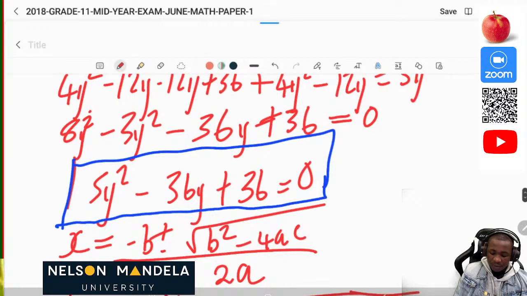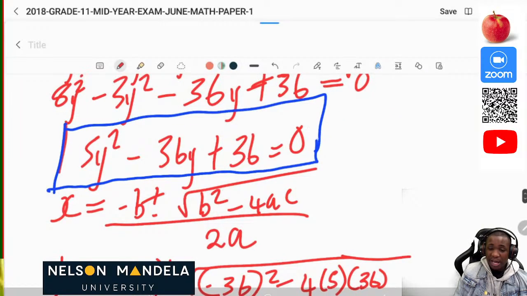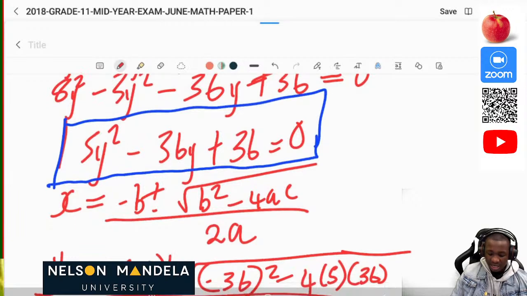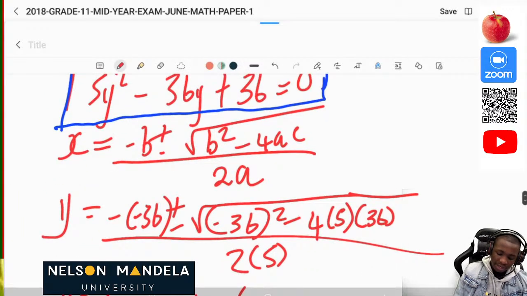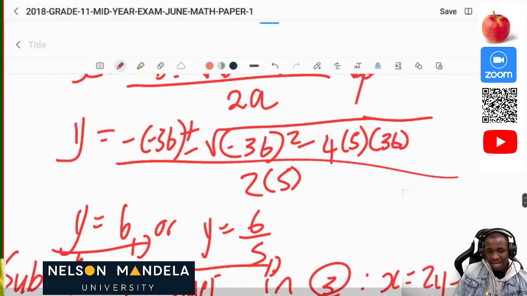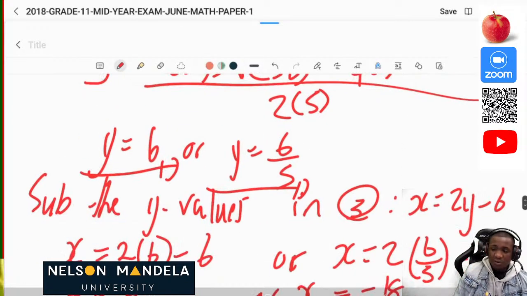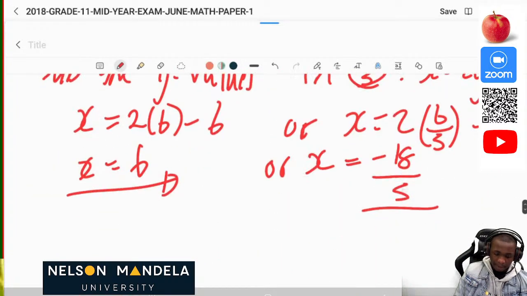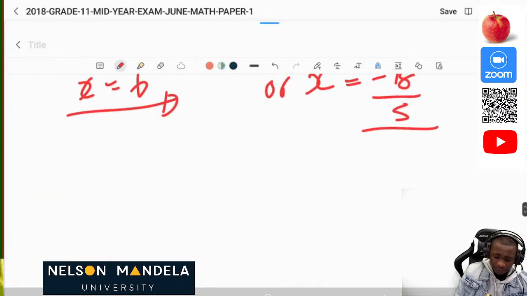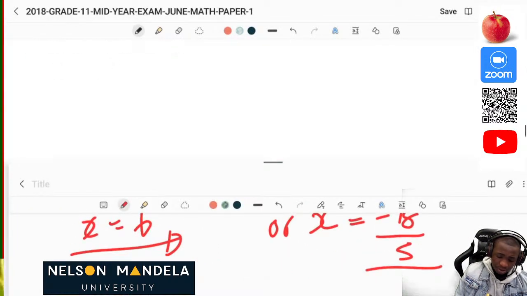Then when you're solving for y and you arrive at a quadratic equation, you can use the quadratic formula or you can find factors so that you can get the value. In this instance we used the quadratic formula since we thought that we can't find factors. There is no offense in using the quadratic formula. It actually gives you answers which are accurate. Okay, now let's move forward to the next question.